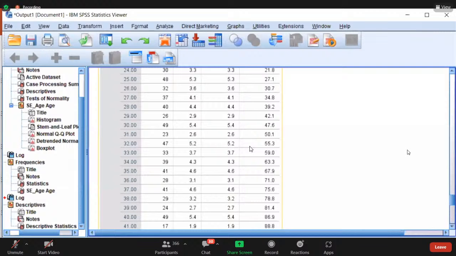So the range above the mean is 32,000. But below the mean, if the mean income is 18, only a 14 category is there, so the range is less. So this is about positive skewness and negative skewness, right?